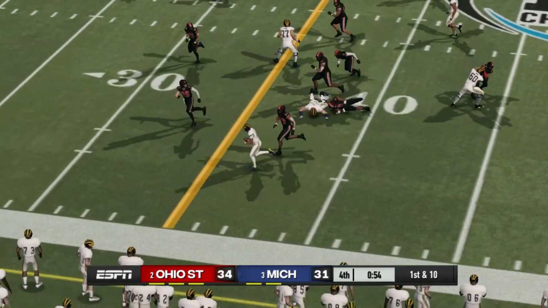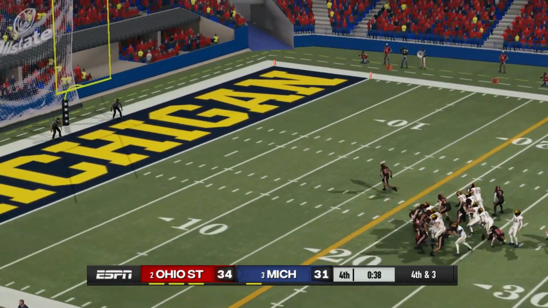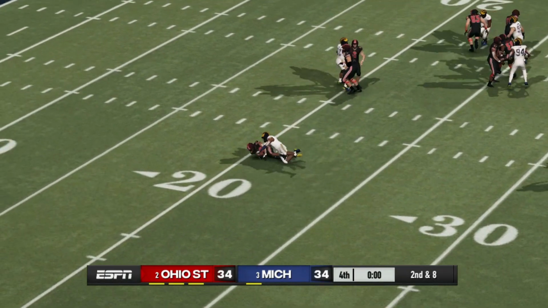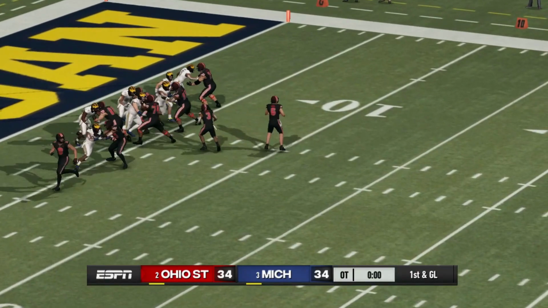We have a 3-point game, and now Michigan trying to at least get into field goal range. Blake Corum gets them there. They kick the field goal, and we are tied at 34. And Ohio State's just going to let this one play out. We go to overtime, tied at 34.